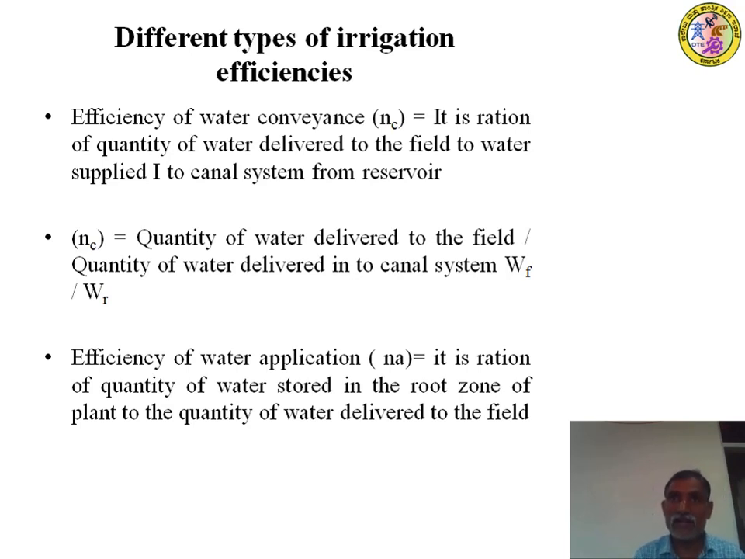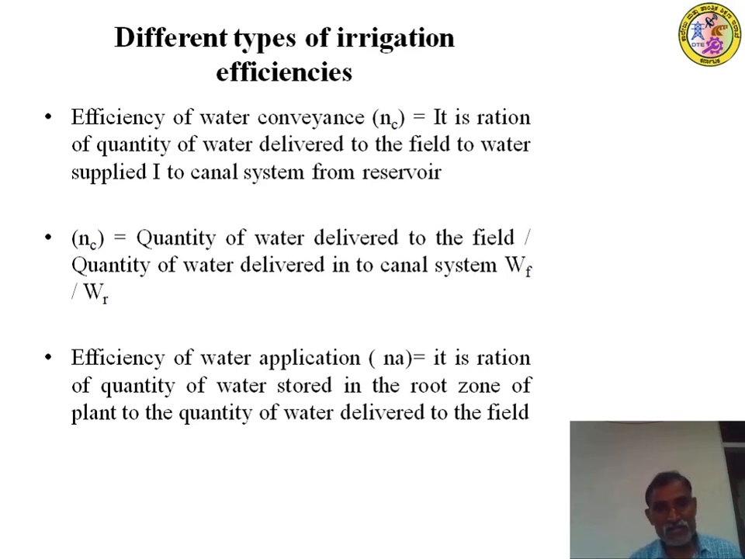Now you will get how much water is lost during the conveyance. For example, if you got the efficiency as 89%, that means 11% you have lost during the conveyance, or during the transmission or transportation period, whether it may be evaporation loss, percolation loss, seepage loss or some other losses. So that's called conveyance losses. So that is field water divided by the supply water: the quantity of water delivered to the field divided by the quantity supplied.